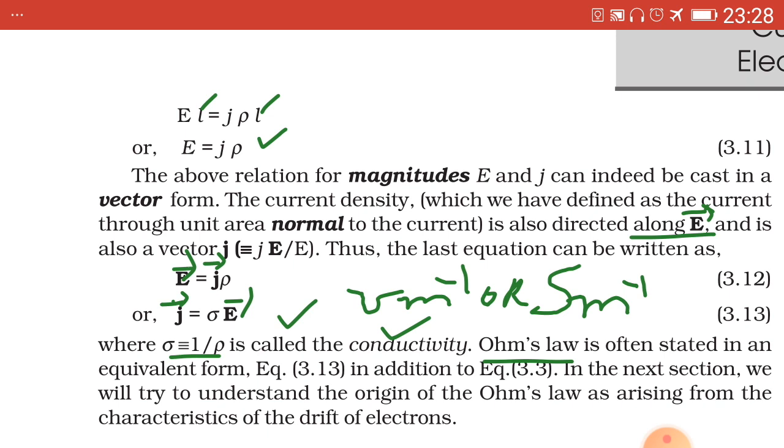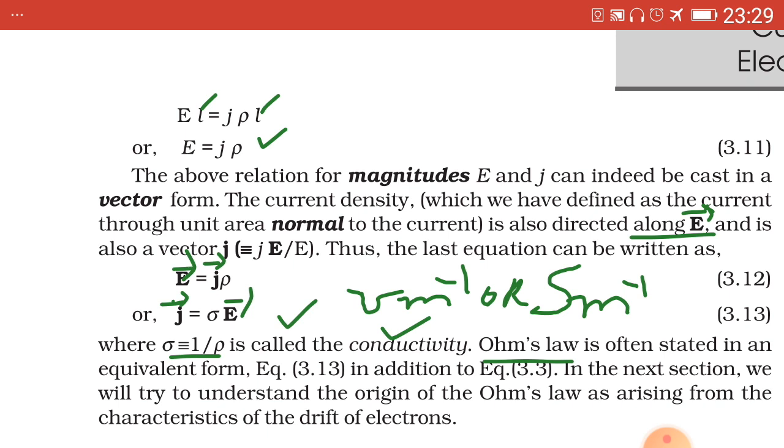The unit of conductivity, not given here, I have written as mho meter raised to -1, where mho is the reverse symbol of ohm, or capital S small m raised to -1, which is another SI unit known as Siemens meter inverse, Siemens after the name of the scientist.